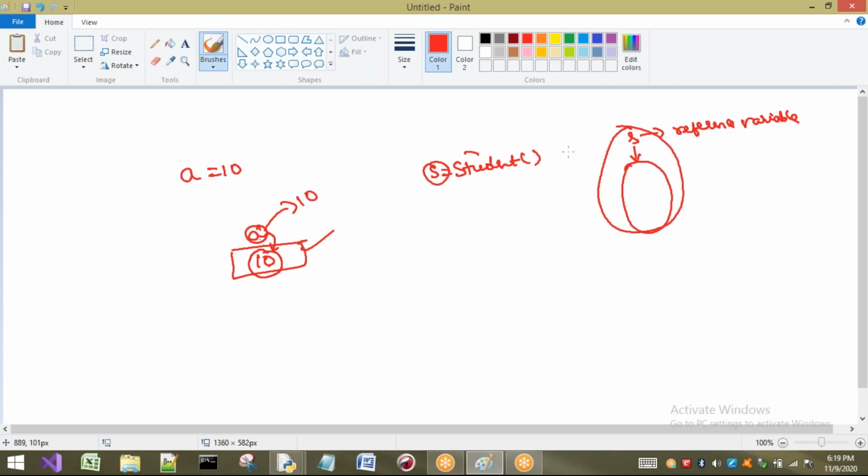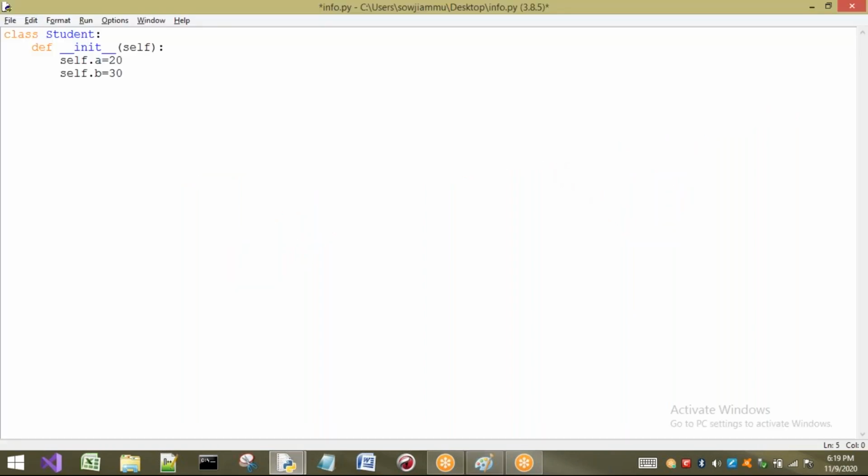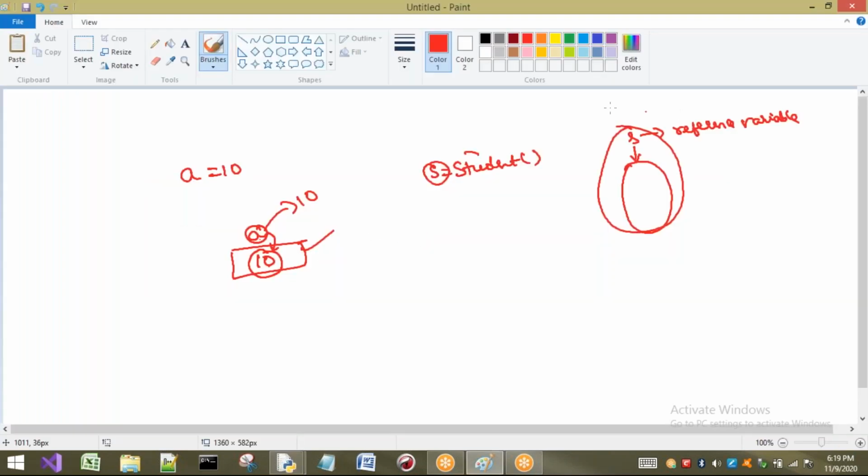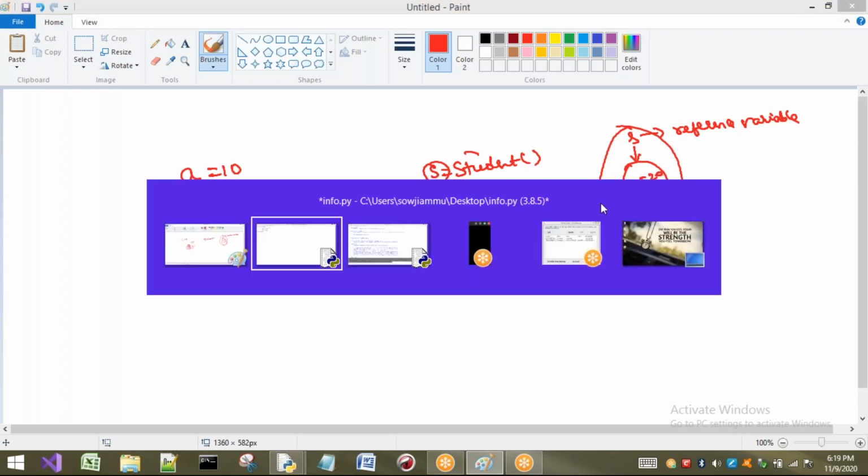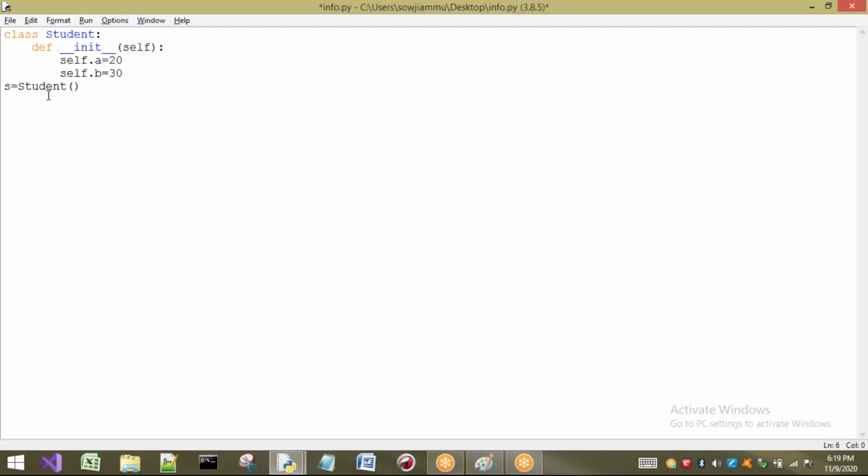Now I am going to show you how to create an object. Reference variable equal to Student. Now the student object is created. Now I want to refer to the object, that is a student object. Here I am having a = 20, b = 30. How is this data going to be present in that particular object? The reason is, whenever an object is created, a constructor will be called, and these two values are going to be placed inside the object.